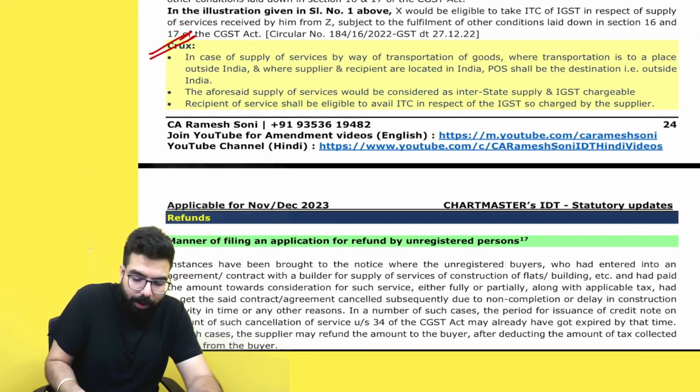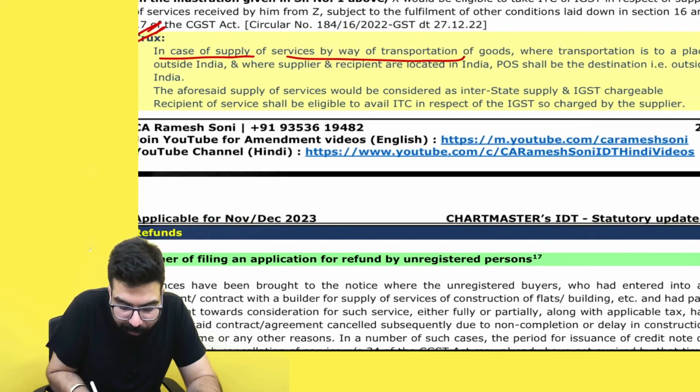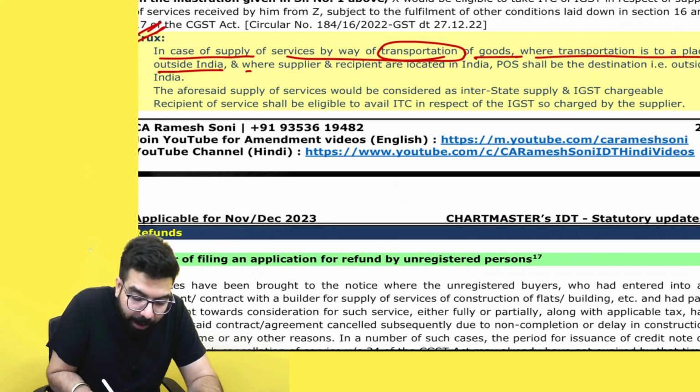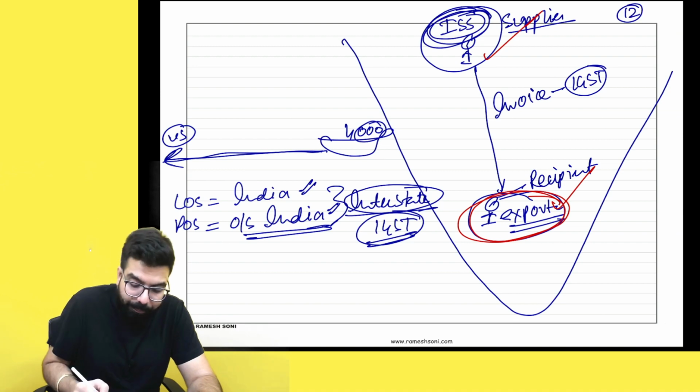See, the crux: in case of supply of services by way of transportation of goods, where transportation is to a place outside India and supplier and recipient are in India. Supplier is in India, recipient is also in India, but transportation is outside India.